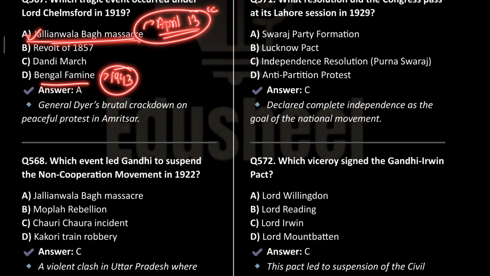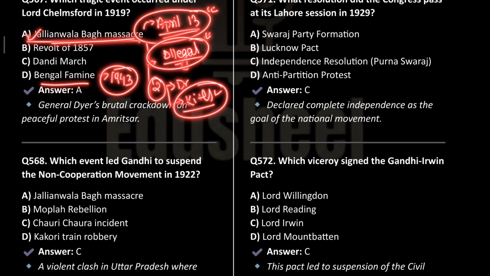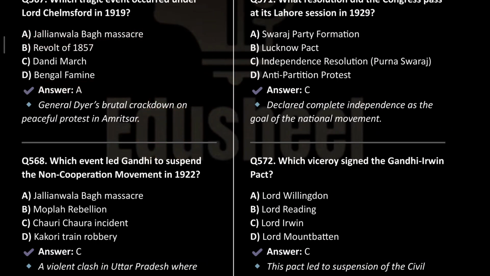1919, it occurred, in which the protesters were protesting against the illegal detention of their two leaders, that is Dr. Satyapal and Saifuddin Kitchlew. Okay, they were holding the protest against the detention of these two when General O'Dwyer came through the only entrance of the Jallianwala Bagh, and he killed nearly almost everyone. Okay. Now Udham Singh, the name you have heard, he is credited to kill General O'Dwyer.